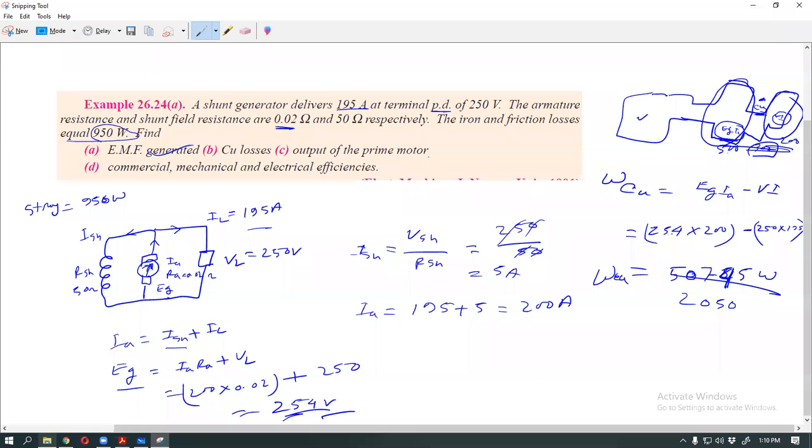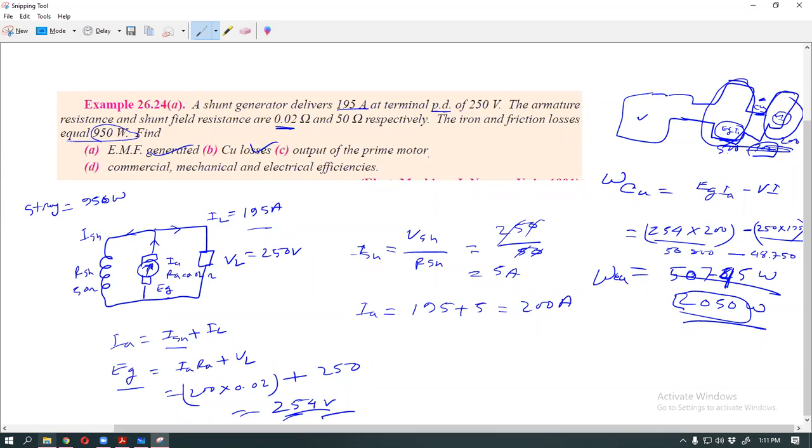This is 254 into 200, which is 50,800, minus 250 into 190, which is 48,750. So this is your copper loss, 2050. So the copper loss is complete.